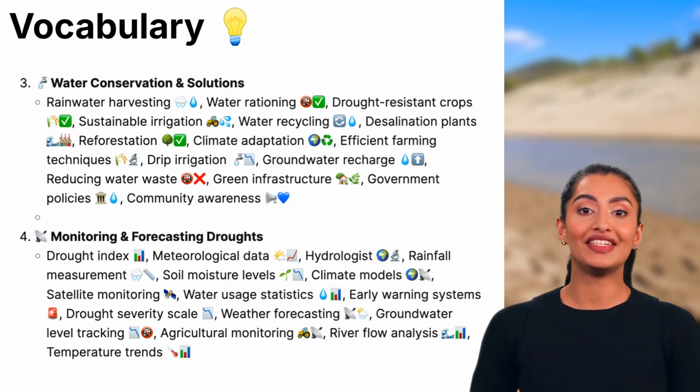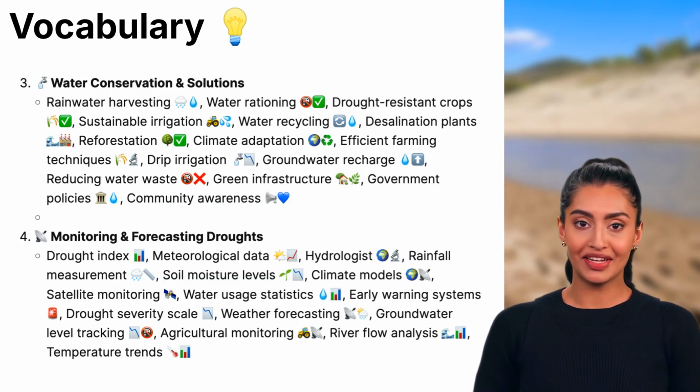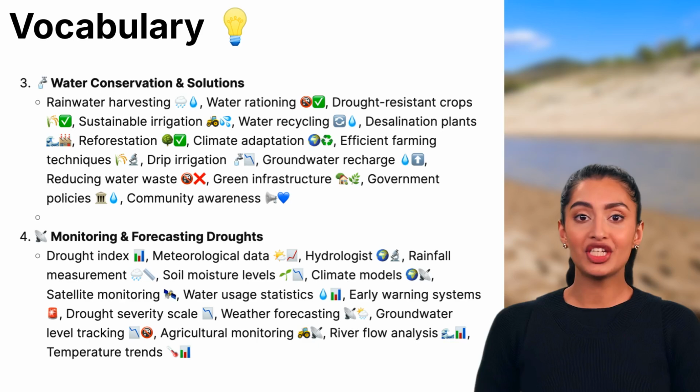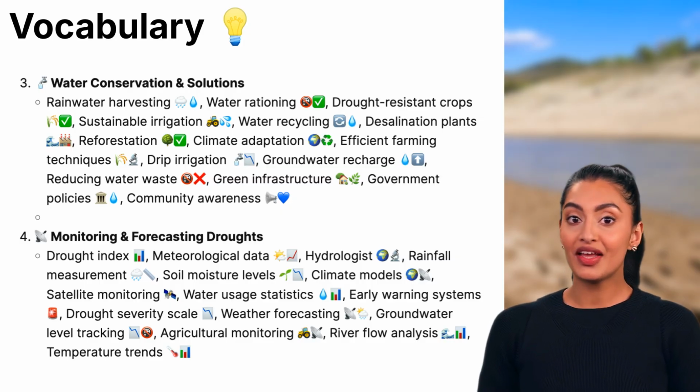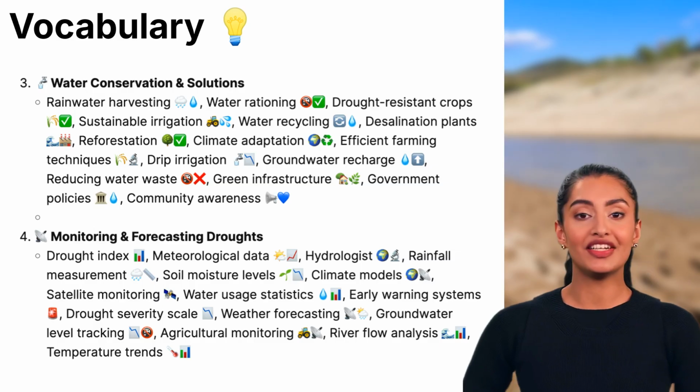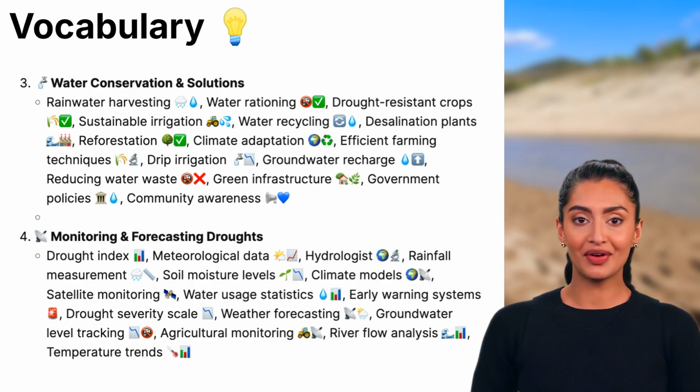4. Monitoring and forecasting droughts. Drought index, a measurement used to determine the severity of a drought. Meteorological data, weather information that helps predict droughts. Hydrologist, a scientist who studies water and its movement through the environment.